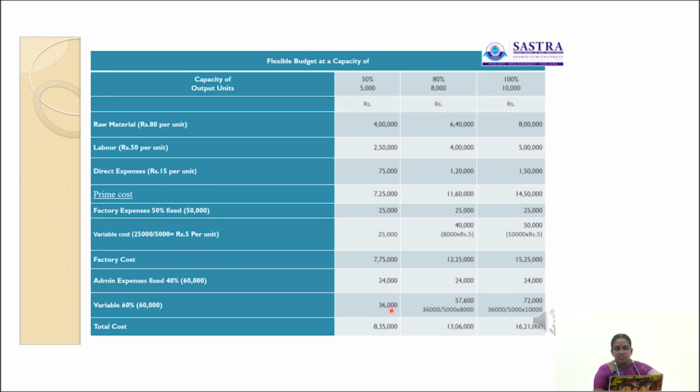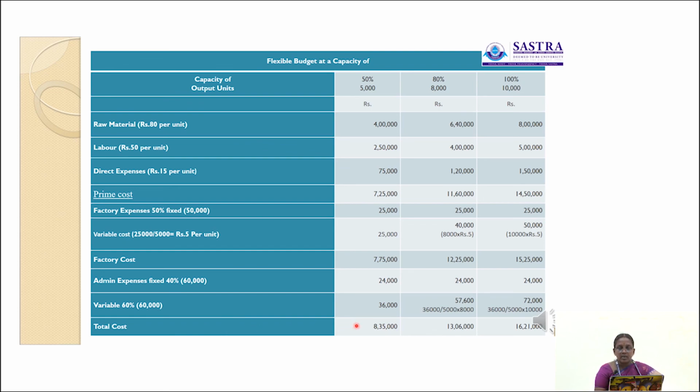So 36,000 divided by 5,000 into 8,000, 57,600 is the variable administration expenses at 80% capacity level. So next at 100% capacity level, 36,000 divided by 5,000 into 10,000, 72,000 is the variable administration expenses. Next we have to find out the total cost. So total cost is equal to prime cost plus factory cost plus administration expenses.